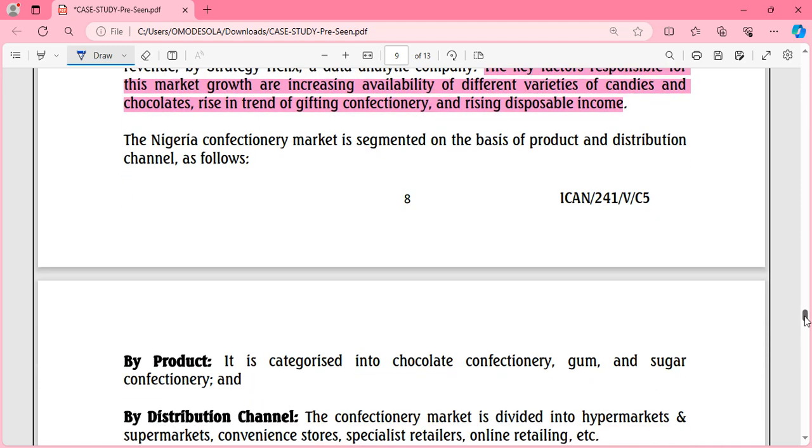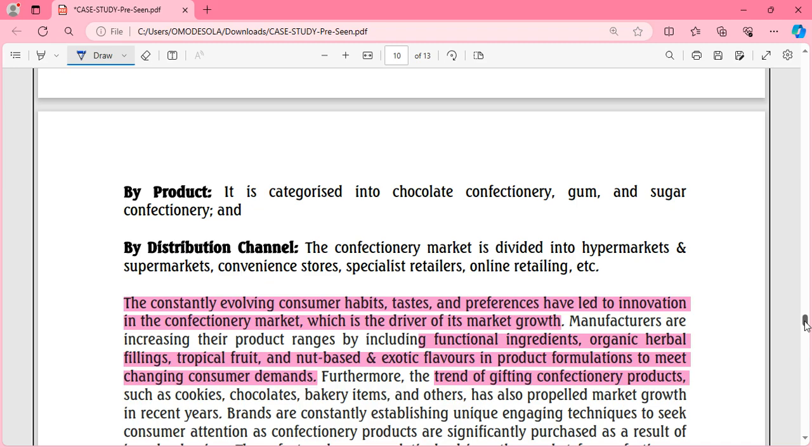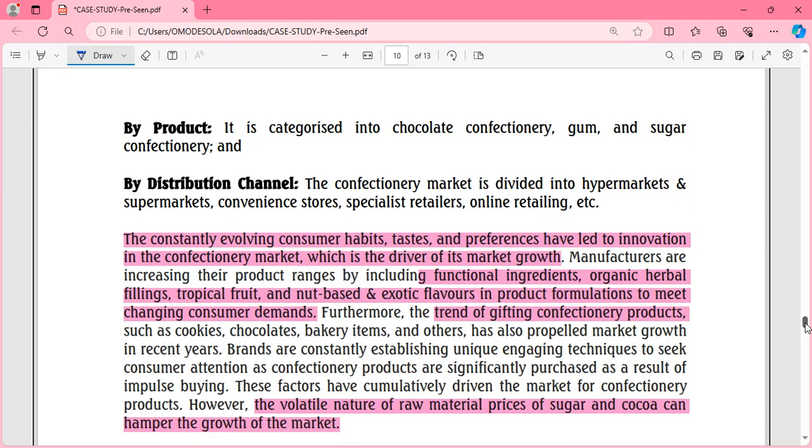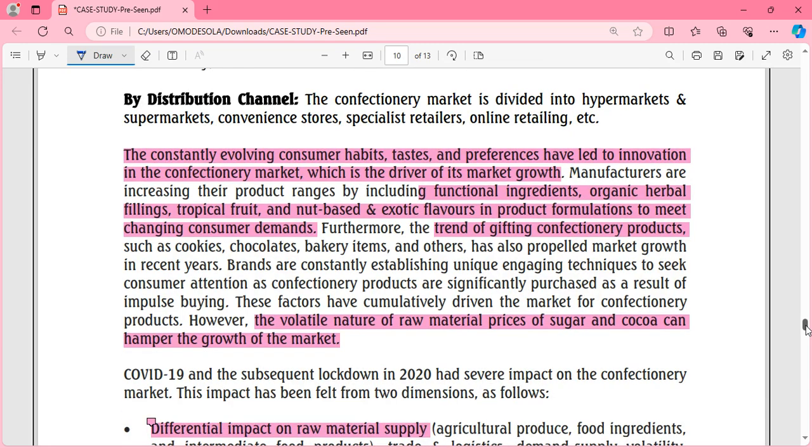Then they also told us that the confectionery market is segmented based on product or distribution channel. And evolving customer habits, tastes and preferences have led to innovation. Manufacturers are increasing their product range by including things like functional ingredients, organic herbal fillings, tropical fruits, nut-based and exotic flavors to meet the changing customer demand.